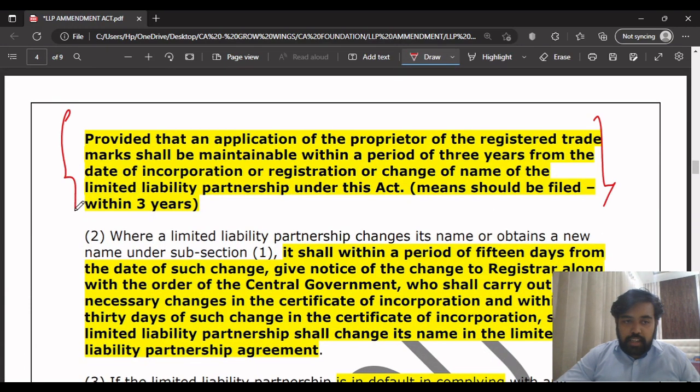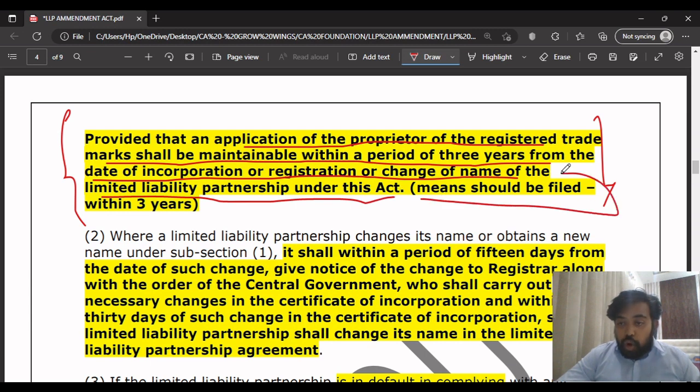What they are trying to tell here is that, provided that an application of the proprietor of the registered trademark shall be maintainable within a period of 3 years from the date of incorporation or registration or change of name of the limited liability partnership under this act. I've written here also what this paragraph means.